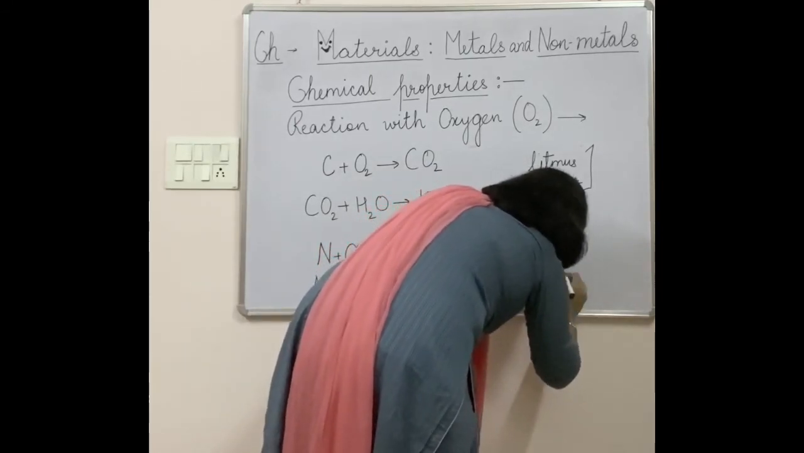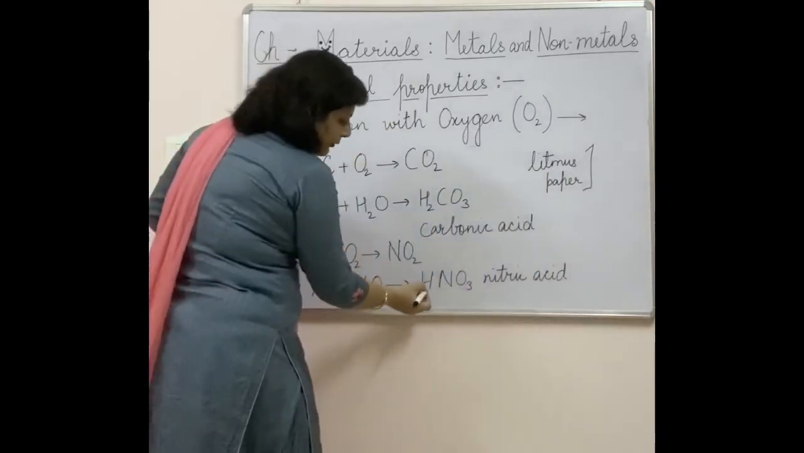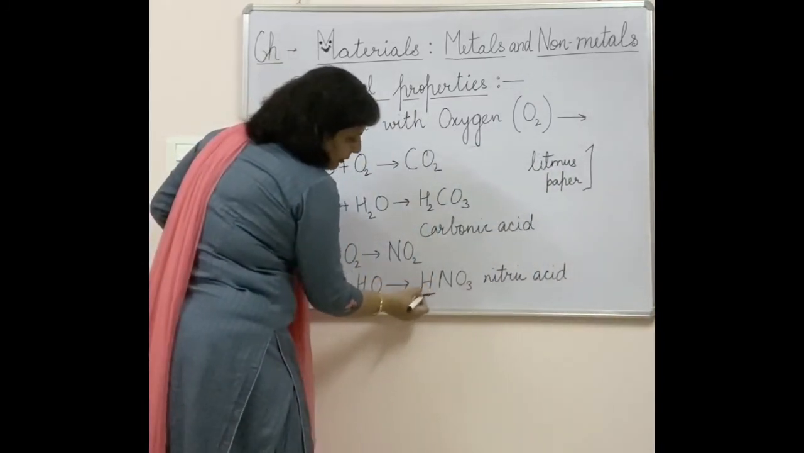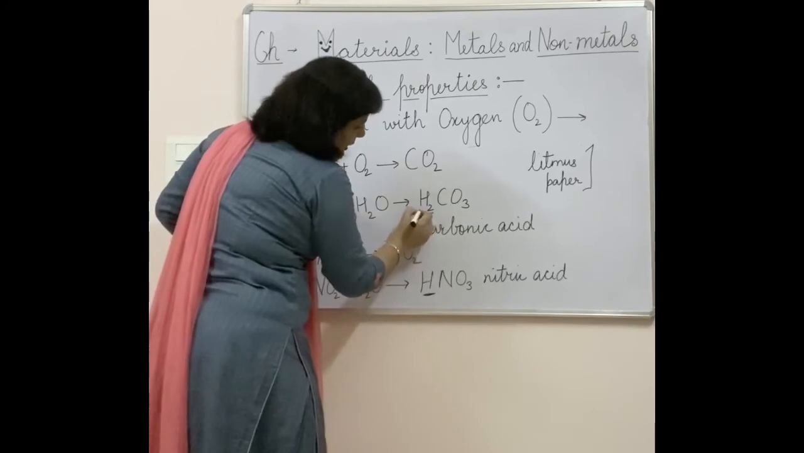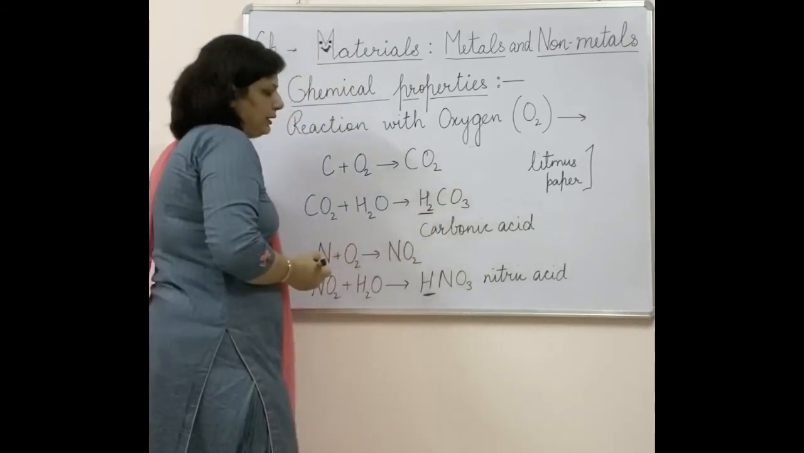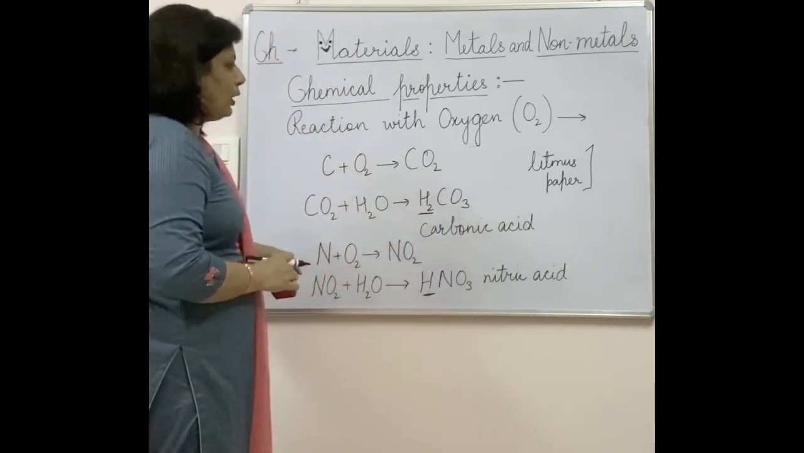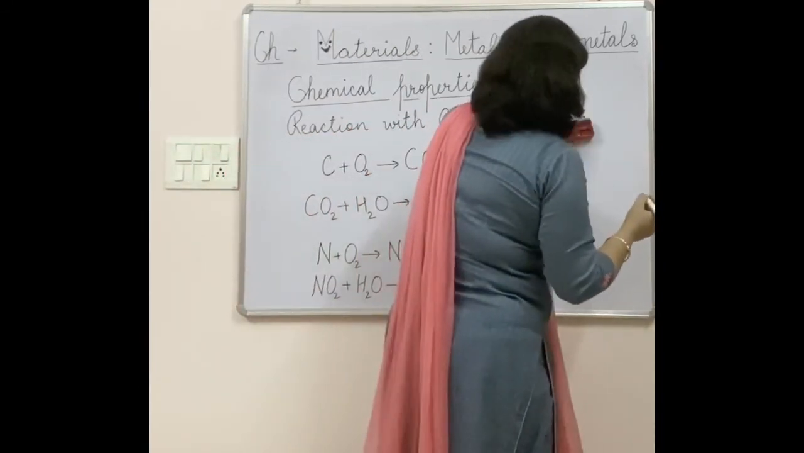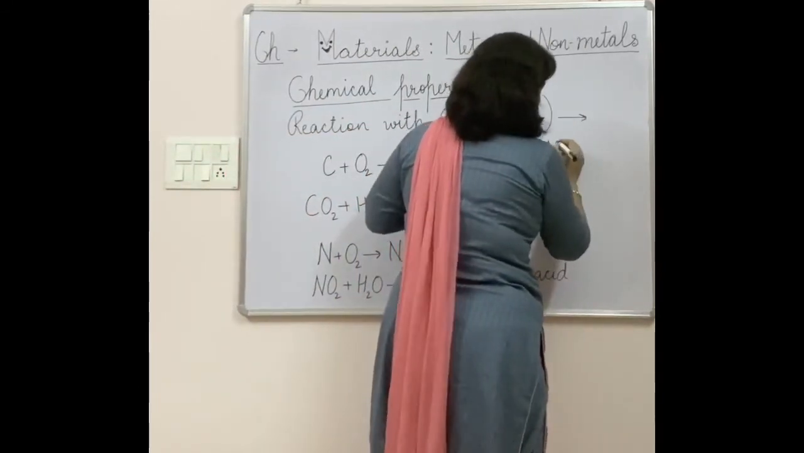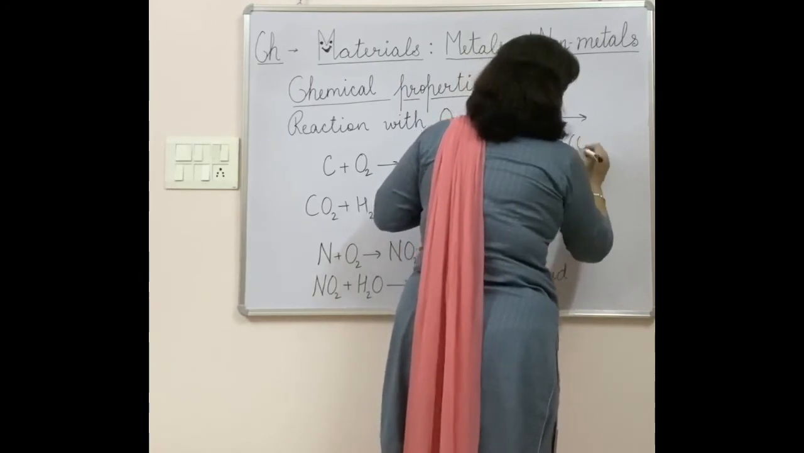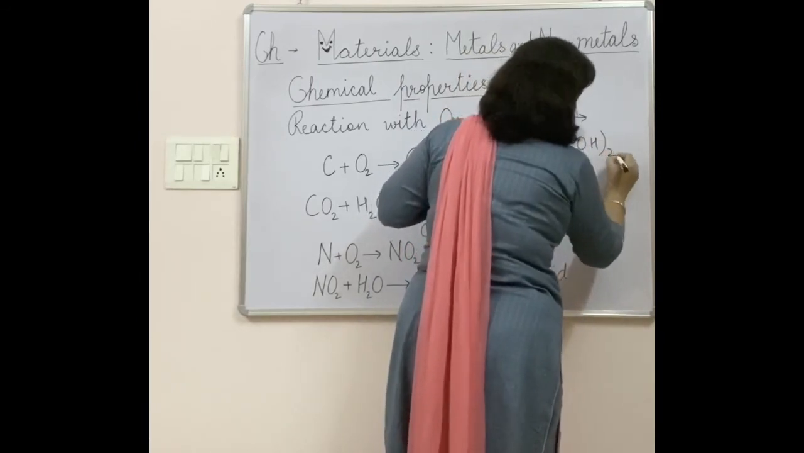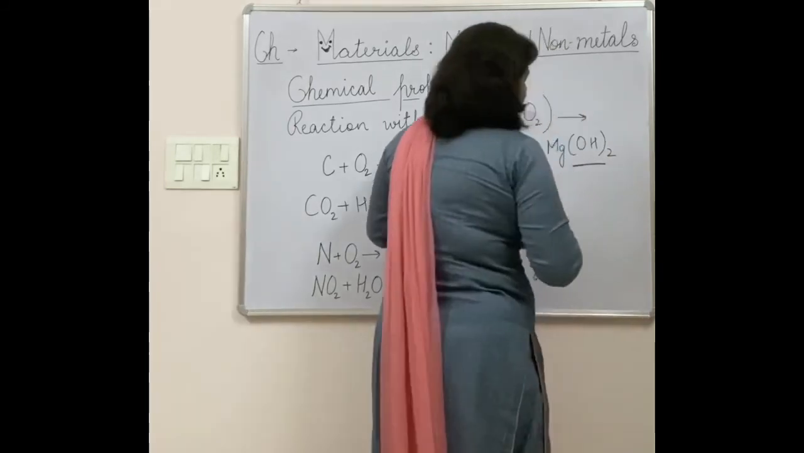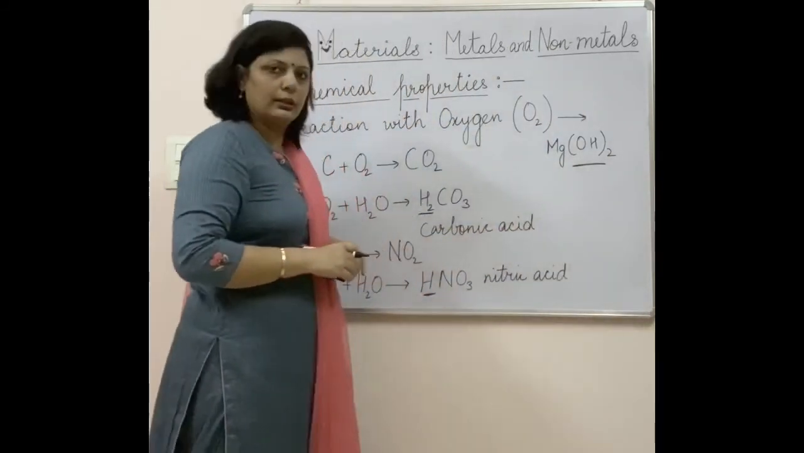You can easily detect with one more thing: when these acids are formed, there will be formation of H. You can see there are hydrogen ions formed in this case, whereas when you are forming any metal hydroxide like magnesium hydroxide, then there will be formation of OH ion. This will be formed, so this will be the case in most of the cases.